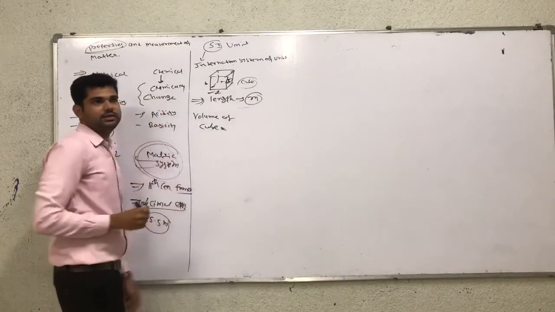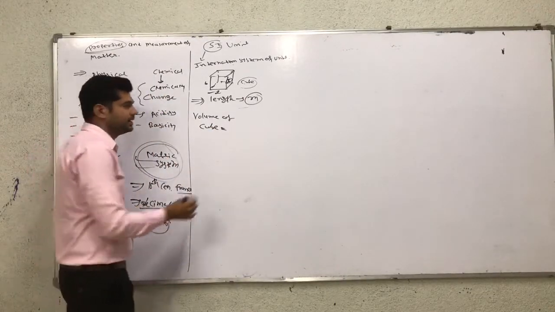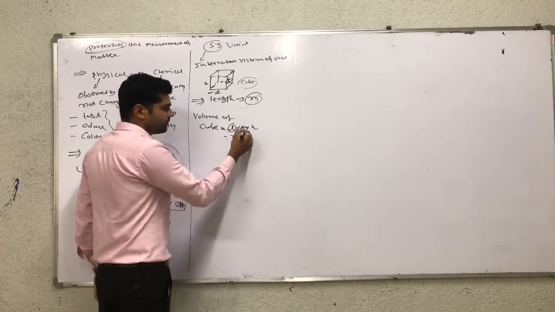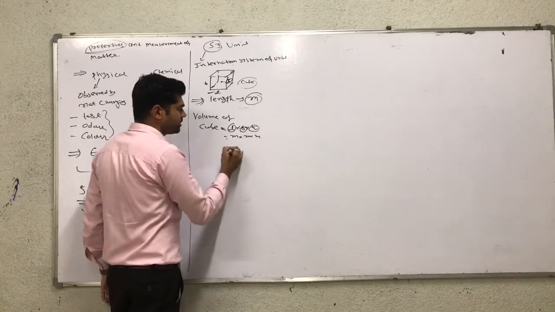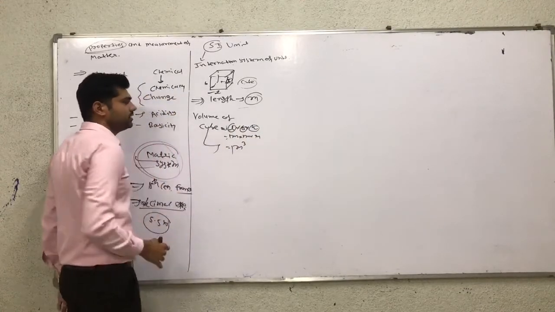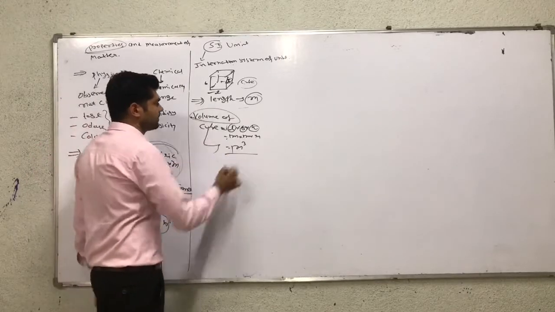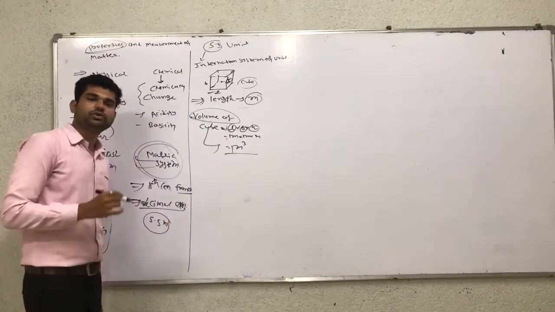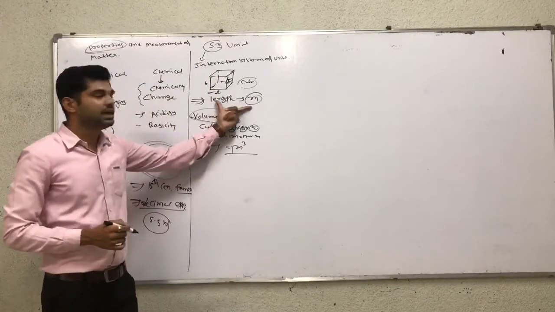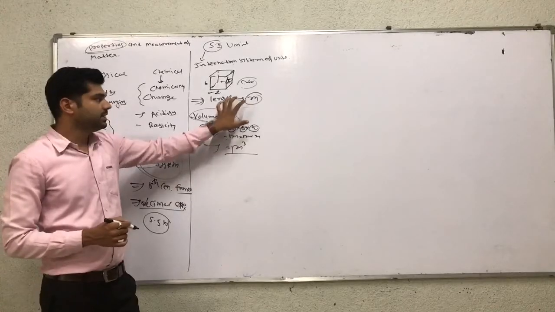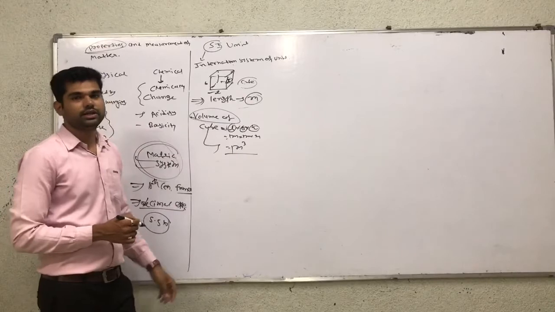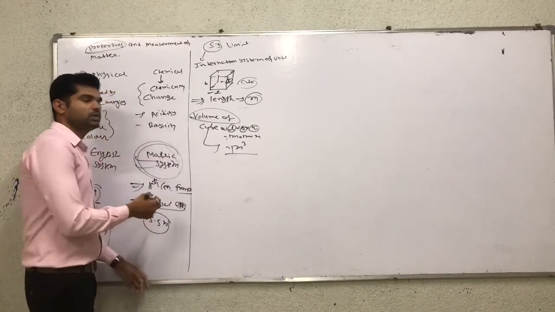So the volume of the cube is equal to length into breadth into height, that is L into B into H. Therefore L is measured in meter, B in meter, H in meter. So the answer is 1 meter cube, the volume of the cube. Out of the 7 standard units, one is length. The SI unit of length is meter, and using this quantity we create another quantity, volume. So we have to learn the main 7 here.